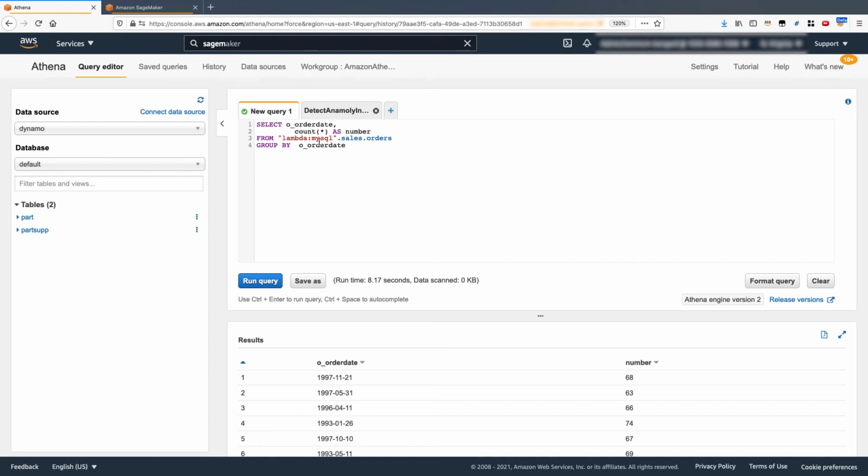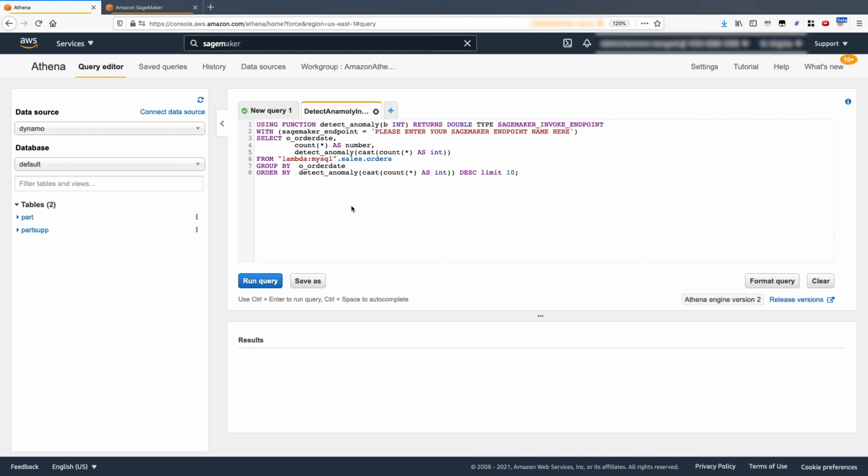So to help us understand what the most likely order volume will be for a particular day, let's go ahead now and see how easy it is to integrate a machine learning model trained in Amazon SageMaker using Athena ML. So here's our existing query, modified to include Athena ML, allowing us to pass our data to our SageMaker model to perform anomaly detection on the volume of orders made on a particular day. So similar to the UDF example, we've defined a detect anomaly function, which will invoke a call to our SageMaker endpoint. So let's now jump over to the SageMaker console to grab that endpoint.